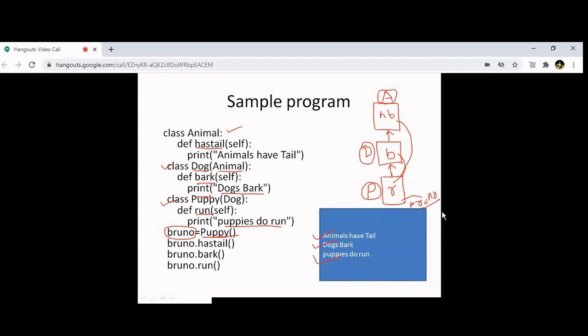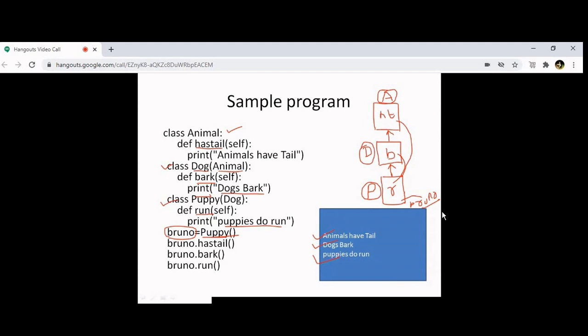In that, a print command is there: animals have tail. After that, again one class, that is the dog class. The dog is inherited from where? Animal. Good. After that, again a print command, dog's bark.